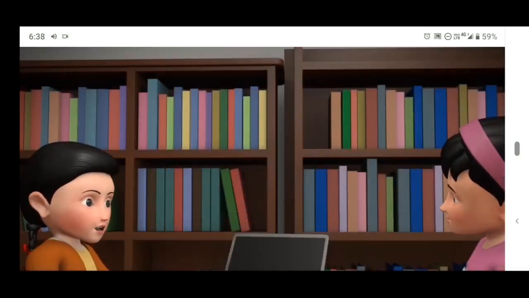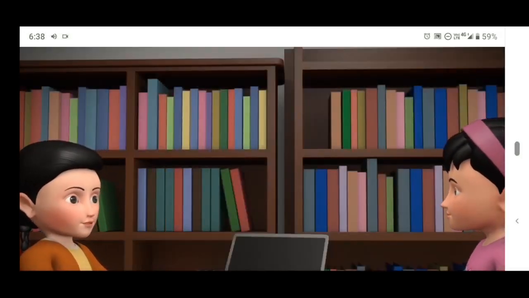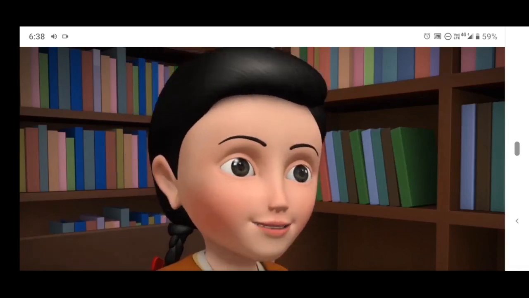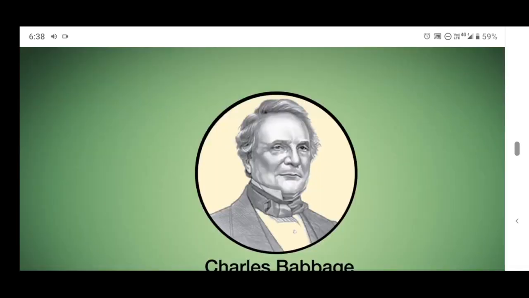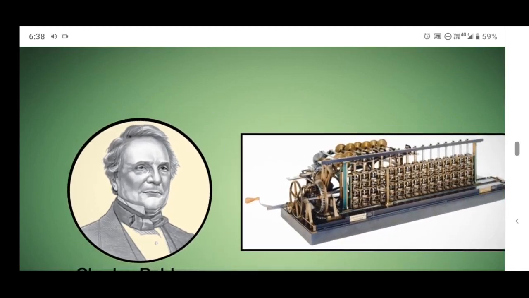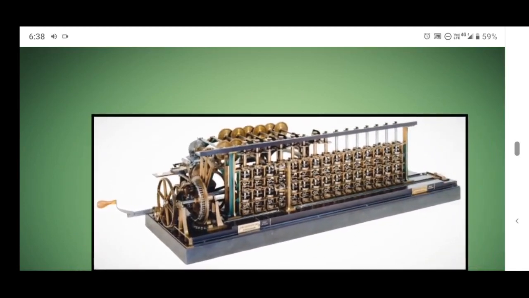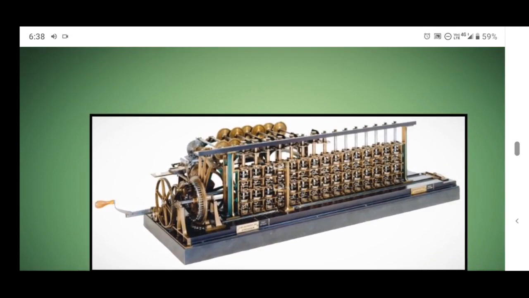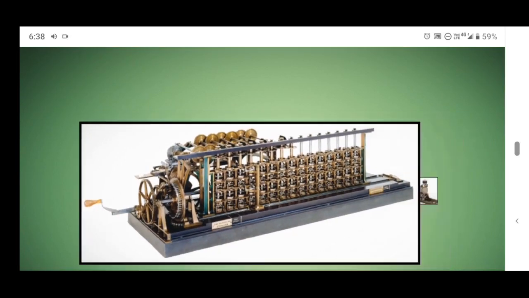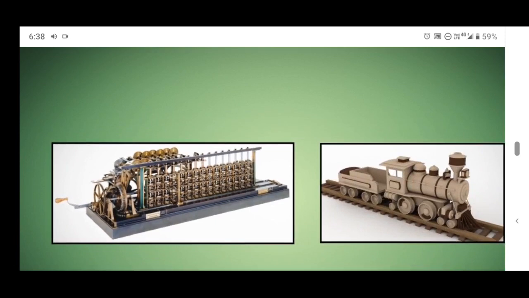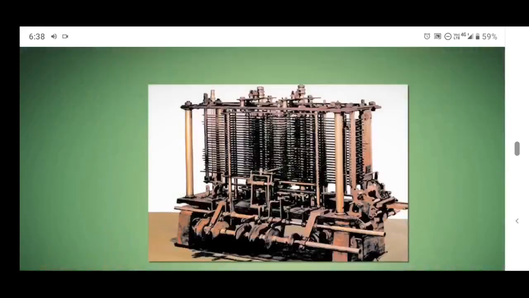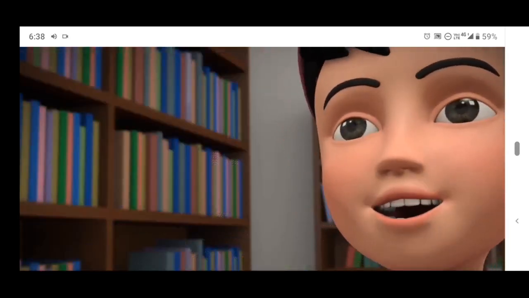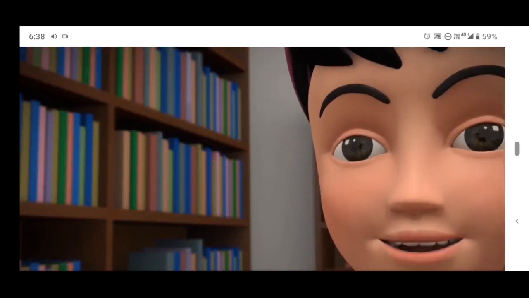So until now, the calculating devices were manually operated. Wasn't there anyone who tried to make an automatic device? Yes, Charles Babbage designed the difference engine in 1822. It was one of the earliest automatic calculators, which was to be powered by steam and was as large as a locomotive. Later, in 1837, he proposed the analytical engine. This steam-powered engine outlined the basic elements of today's modern general-purpose computer.